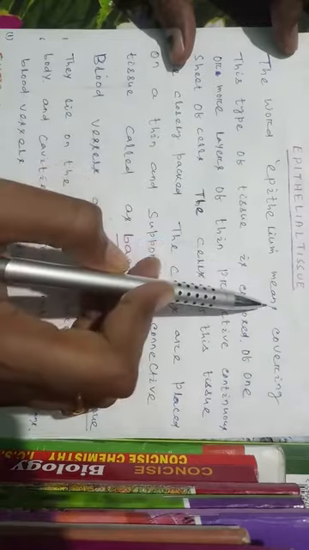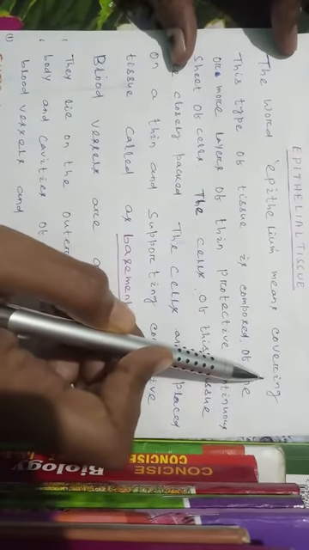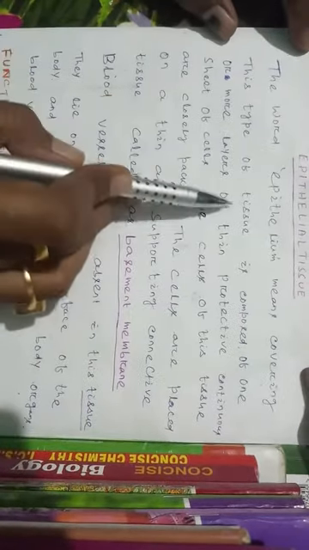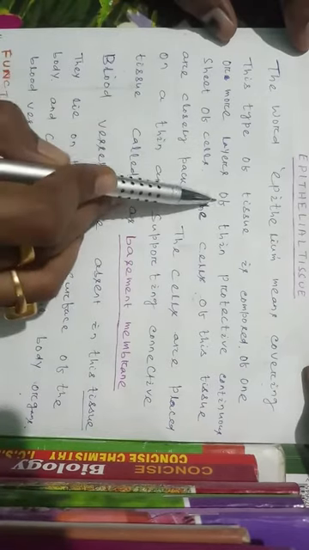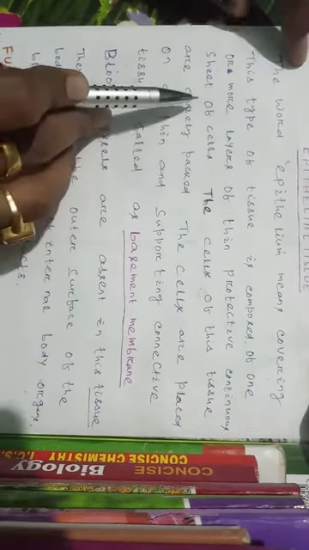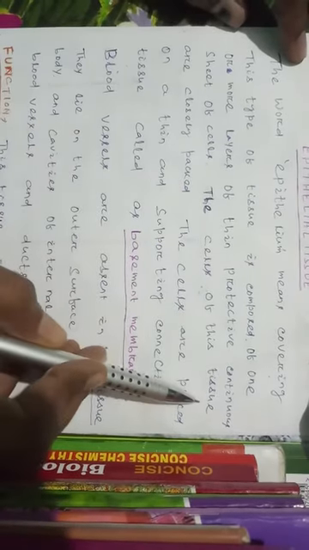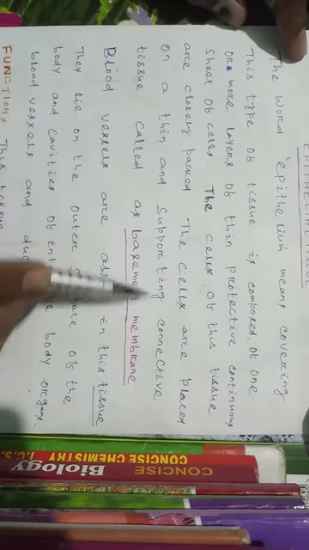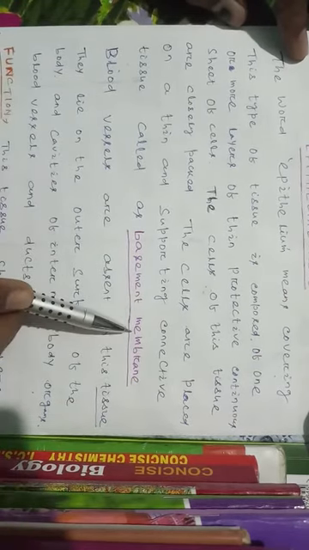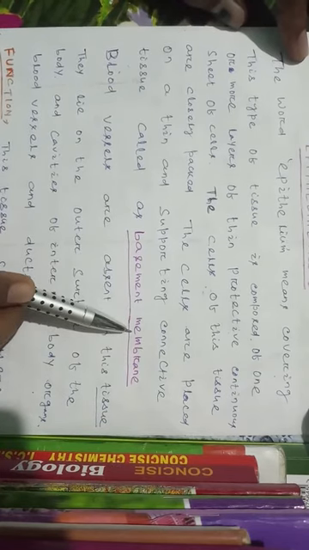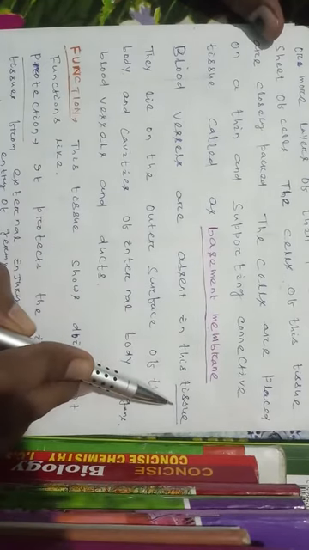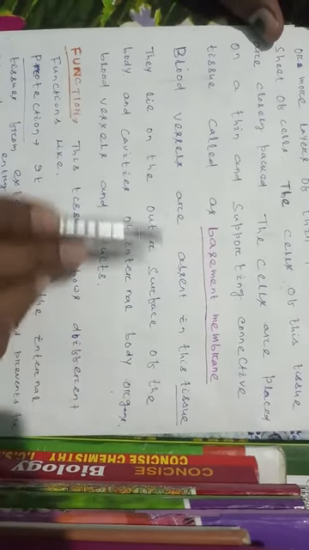The word epithelium means covering. That means this tissue forms the outer lining of different organs. This type of tissue is composed of one or more layers of thin, protective, continuous sheet of cells. The cells of this tissue are closely packed. The cells are placed on a thin and supporting connective tissue called the basement membrane. The blood vessels are absent in this tissue. There are no blood vessels in the epithelial tissue.